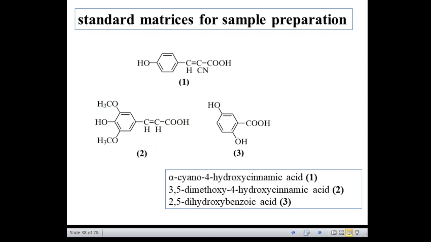The 3,5-dimethoxy 4 hydroxycinnamic acid, abbreviated as SA or sinapinic acid, is commonly used for both peptide and protein analysis. And 2,5-dihydroxybenzoic acid, abbreviated as DHB, is used for glycopeptides, glycoproteins, small proteins and oligonucleotides which are less than 10 bases.